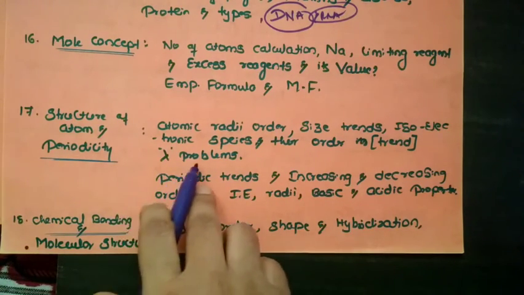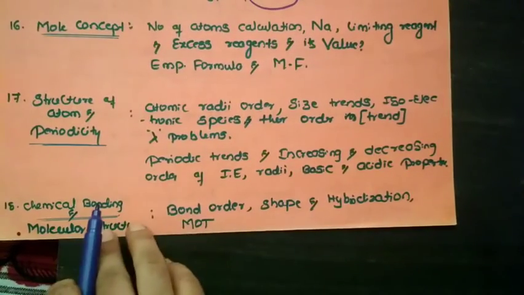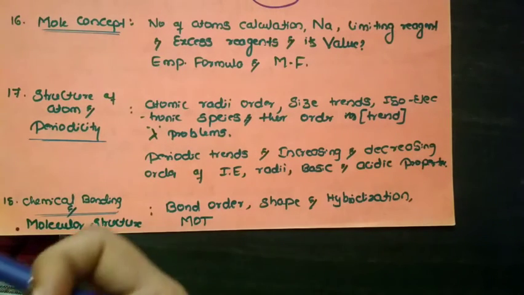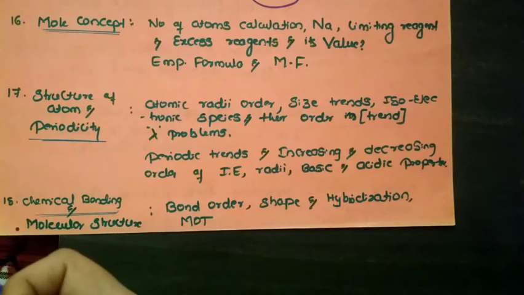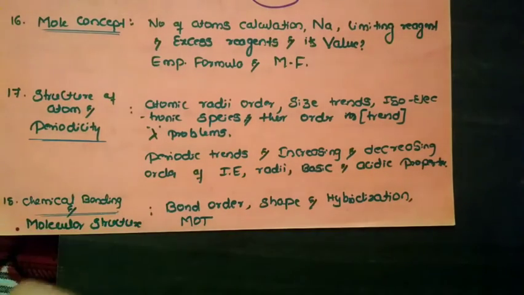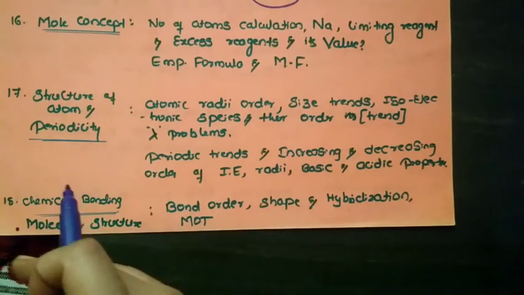And a wavelength related problem might be asked. So from periodicity, it is like periodic trends. So arrange them in the increasing order of their ionization energy, or the radii, or the basic or the acidic property, electron affinity, or the electronegativity, like that questions will appear.